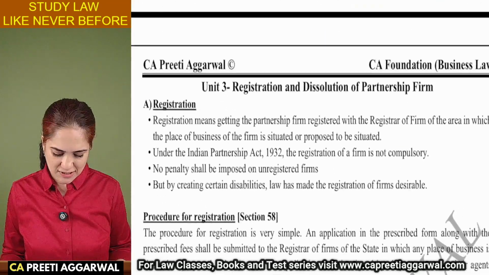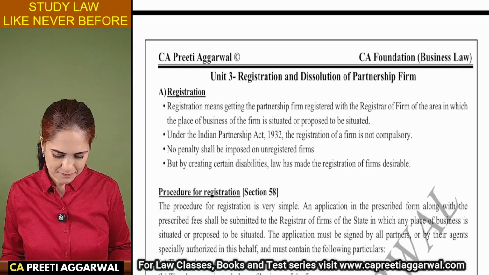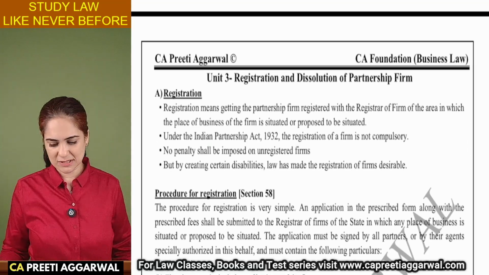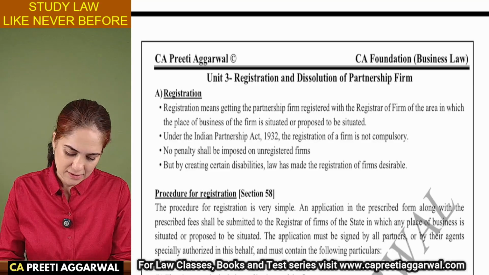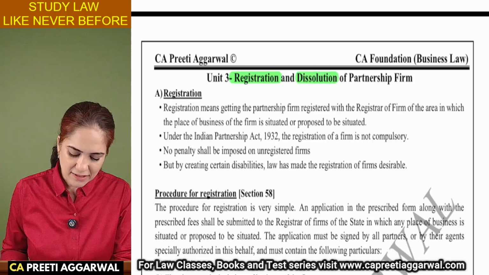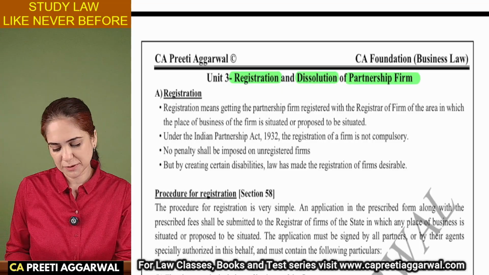So that finishes your unit 2. Let us now discuss one very important unit, that is registration and dissolution of partnership firm.